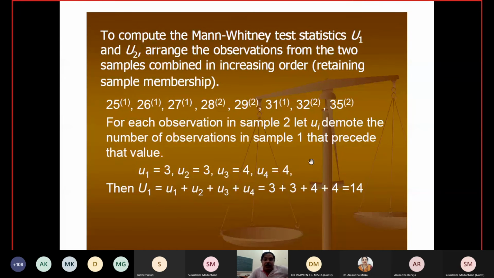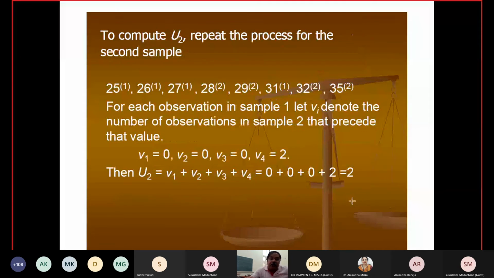See, start from this one. This is the first observation of sample 2. So these three observations are preceding this one. For the second, three observations of the first sample precede it. This is the third, so four observations precede this one, and for this one also four observations. So you have calculated U1 just by using this, and you get a number.